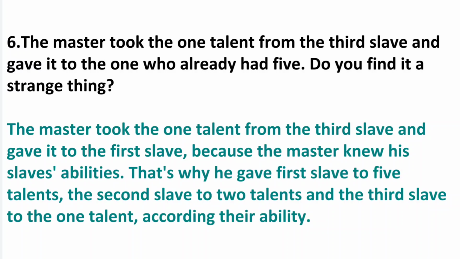Sixth question: the master took the 1 talent from the third slave and gave it to the one who already had 5. Do you find it a strange thing? Answer: the master took the 1 talent from the third slave and gave it to the first slave because the master knew his slaves' abilities. That's why he gave the first slave 5 talents, the second slave 2 talents, and the third slave 1 talent, according to their ability.